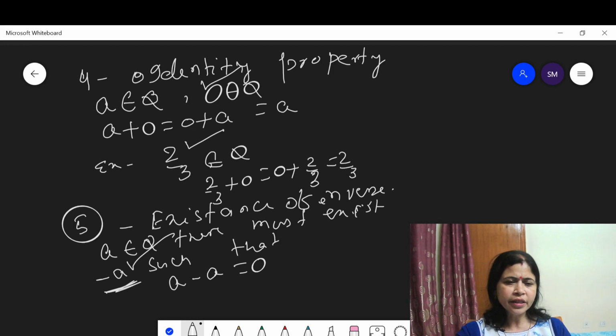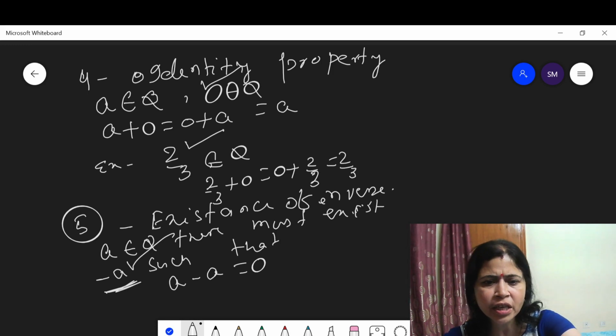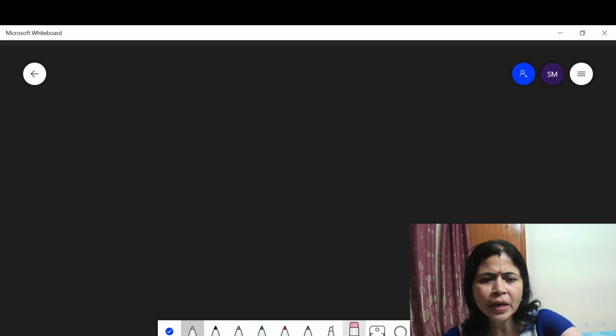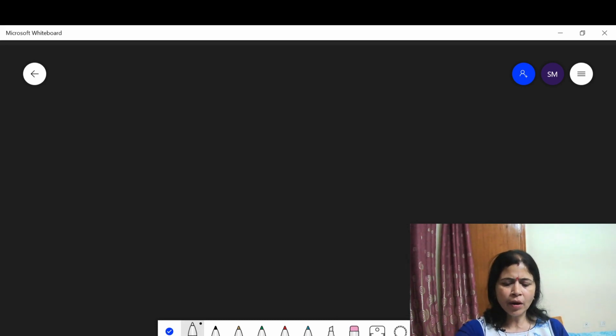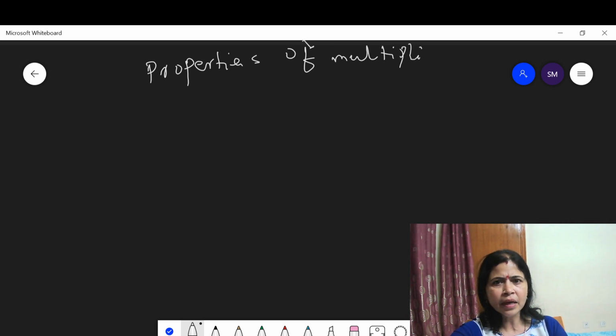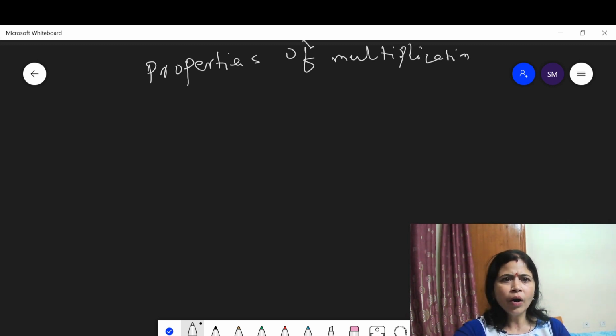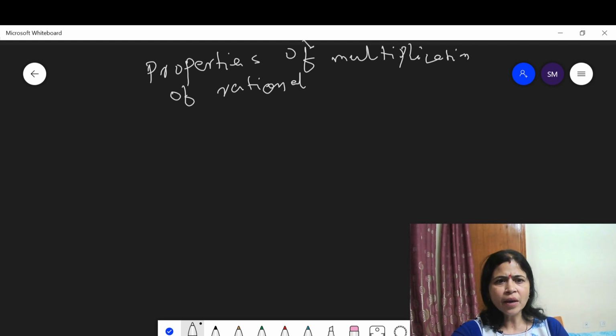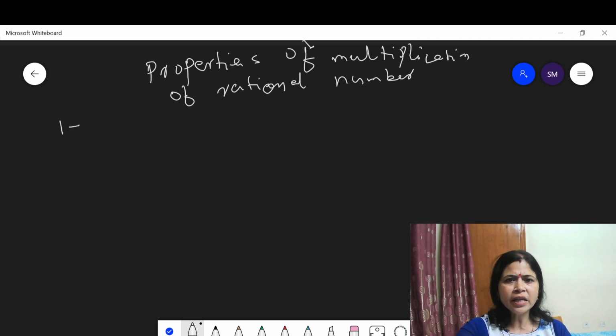Okay. Now think about the multiplication properties of rational numbers. In the same way, please recall what the properties of addition were; now for rational number multiplication, at first, property 1 is the closure property.